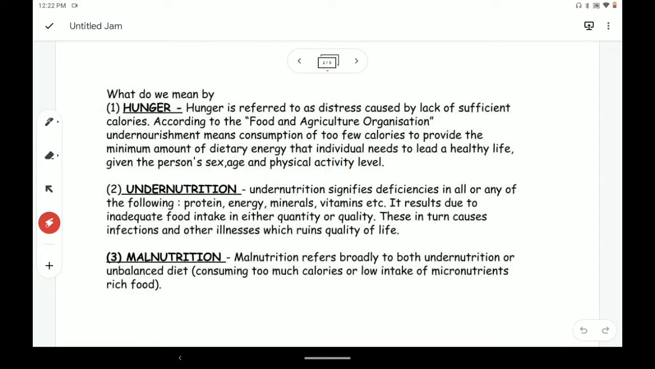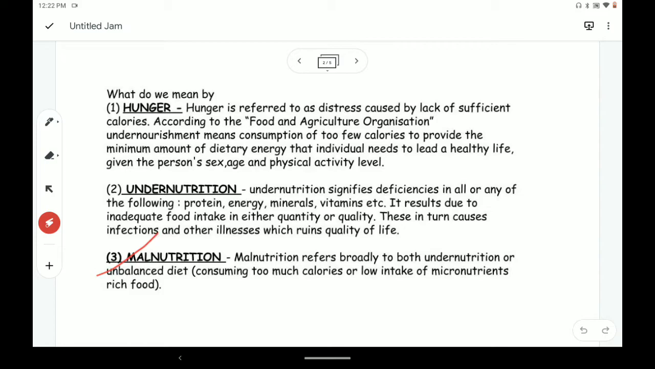What is undernutrition? Undernutrition signifies deficiency in all or few of the following. When we take unbalanced food, or food which is low in quantity or quality, various deficiencies of proteins, energy, vitamins, and minerals occur in our body. As a result, it causes various infections and illnesses that ruin the quality of life. So undernutrition means everything that we take is of lower quality or of lower quantity.